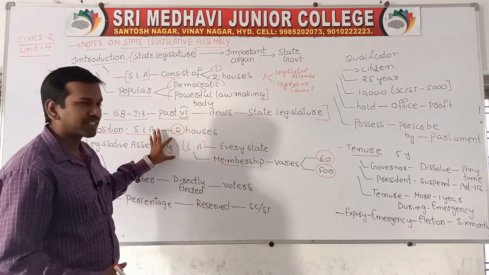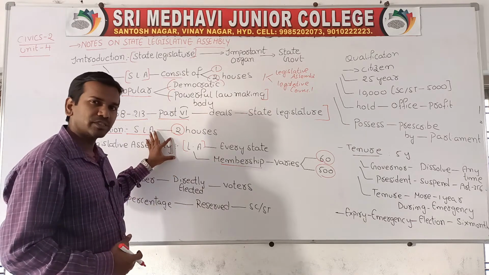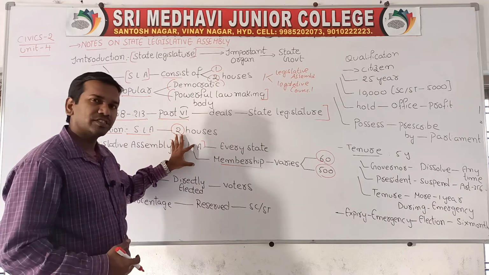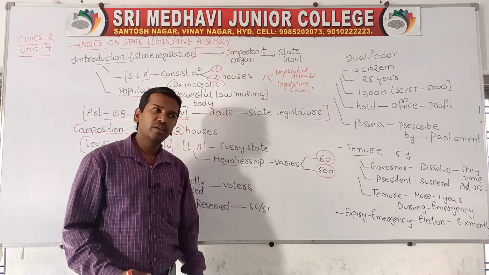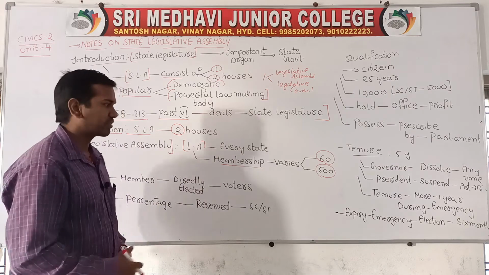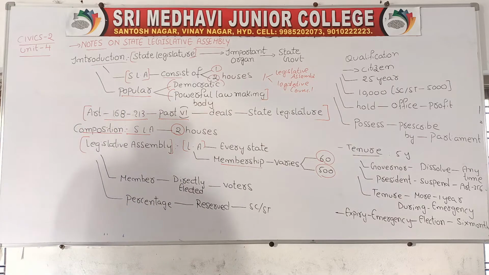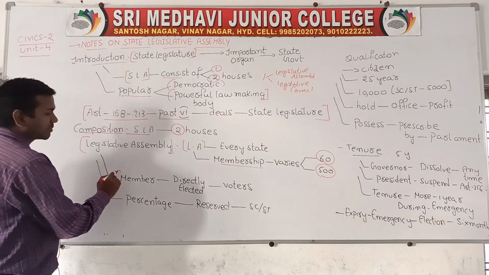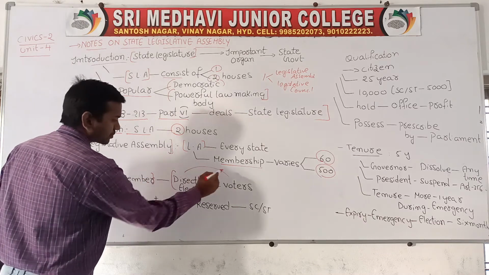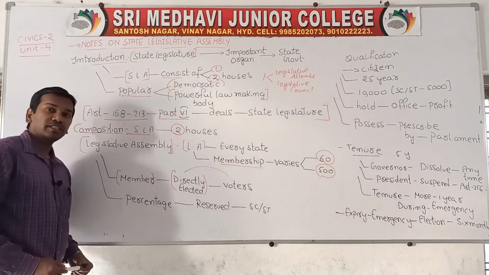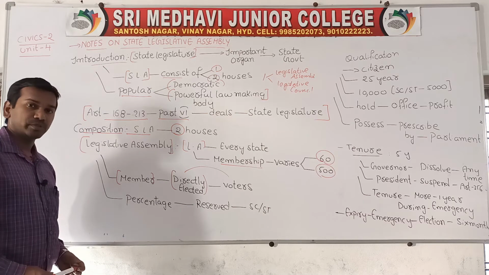So what it is saying is that every state will have a state legislative assembly, and the members vary from 60 to 500. Next, the members of the legislative assembly are directly elected by the voters.